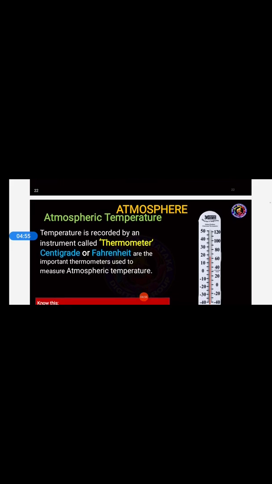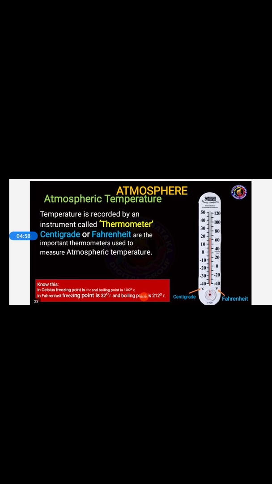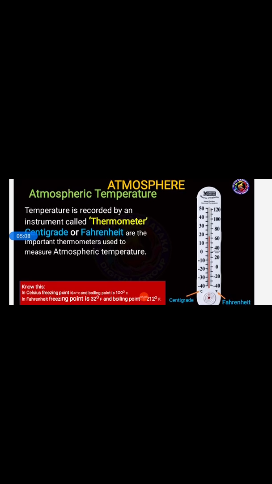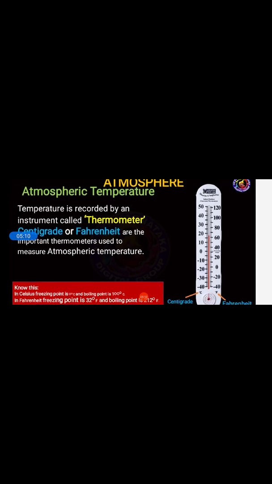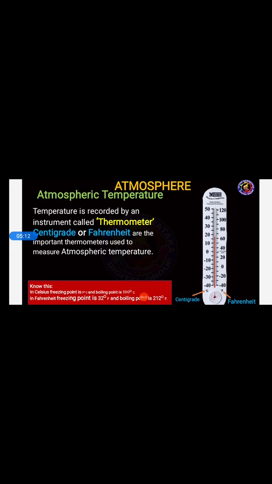So now let us see, the temperature is recorded by an instrument called a thermometer. Centigrade or Fahrenheit are the important thermometers used to measure atmospheric temperature. Got it, students? This equipment is known as a thermometer. In that, centigrade and Fahrenheit are the two important thermometers by which we measure the atmospheric temperature.